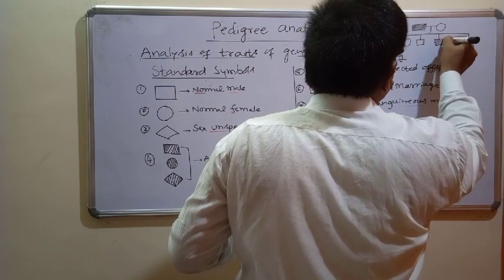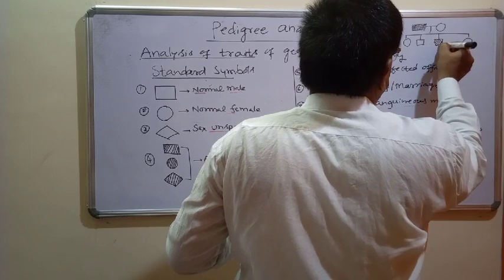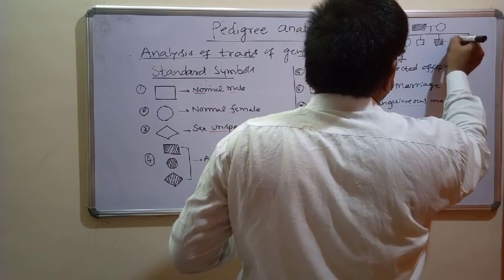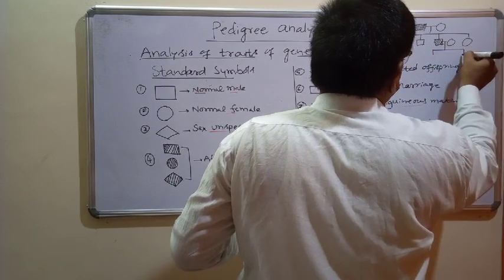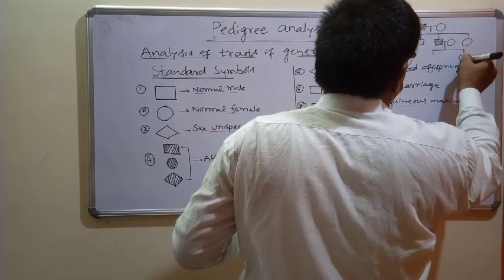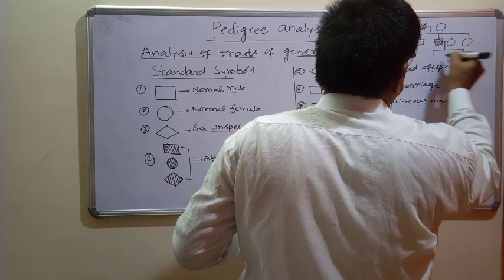Here the male is affected, and again in the next generation this female is affected.